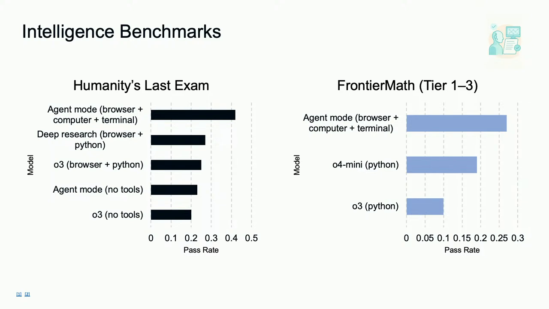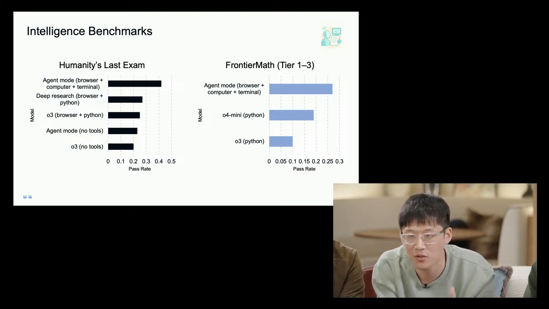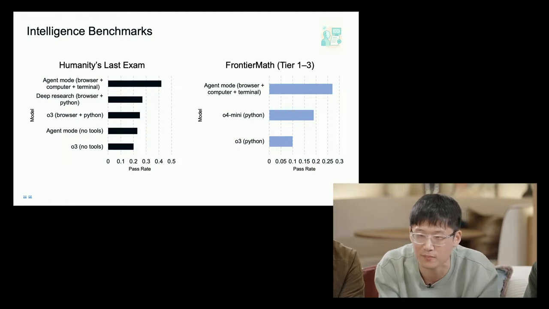First are two intelligence benchmarks. Humanity's Last Exam is a benchmark that measures AI's ability to solve a broad range of subjects on hard problems. We evaluate the models with two settings, with and without tool use. We can see that the agent mode's raw intelligence is already pretty nice, and with access to all tools, nearly double the performance to 42%. When evaluating models on Humanity's Last Exam, especially with the browsing ability, we have a two-layer decontamination that ensures that the model doesn't cheat on this benchmark.